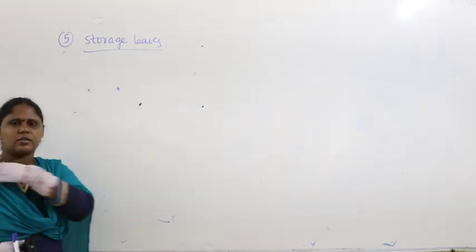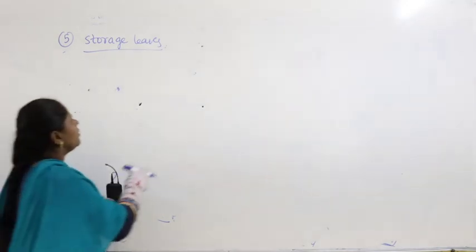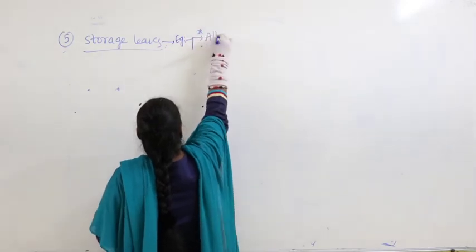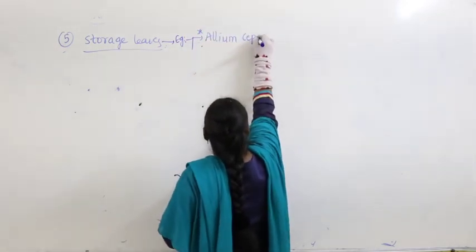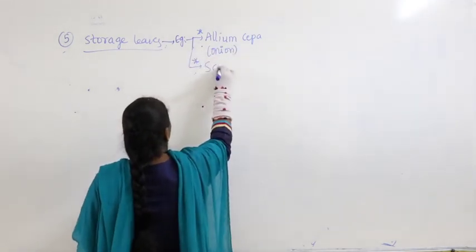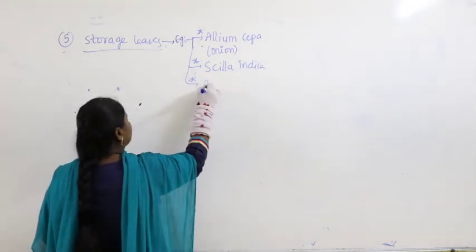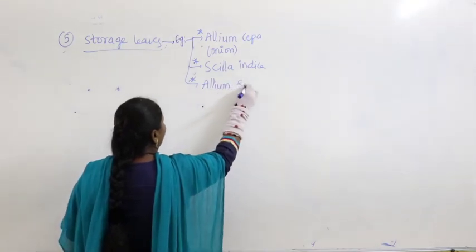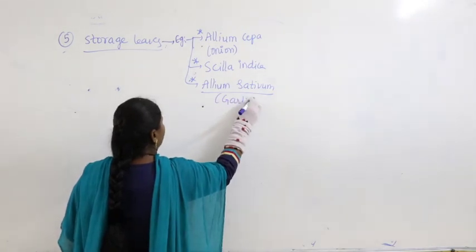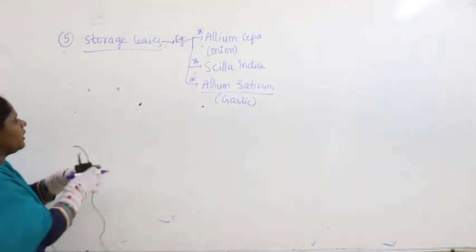So, what is the next category we have to study? Nothing but storage leaves. Storage leaves, where do you find? The same examples will come again. Allium cepa, it is commonly called onion. Scilla indica, and even we find in Allium sativum. It is commonly called garlic. So, in underground stem modification in bulb, what did you study?